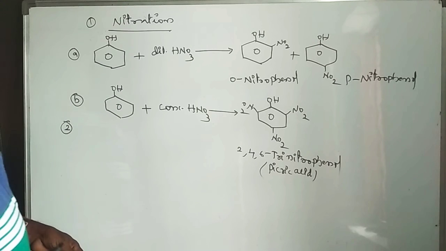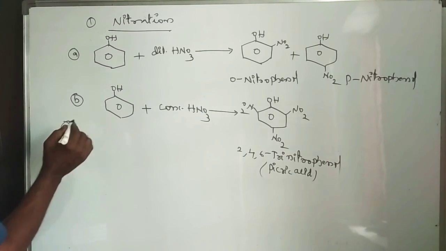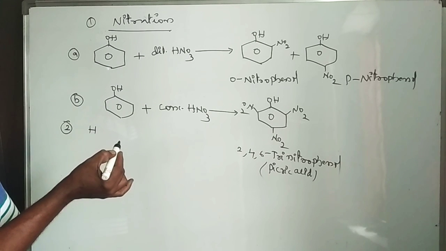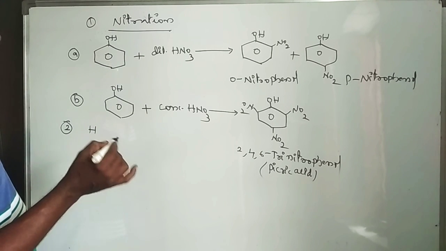Now another reaction, halogenation, meaning substitution of halogen.